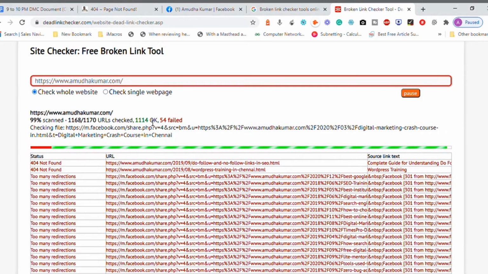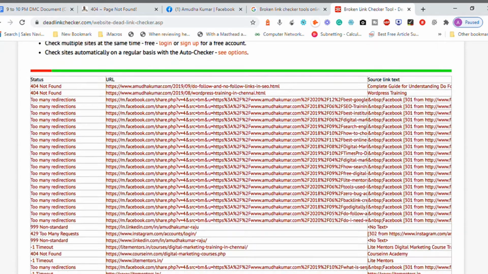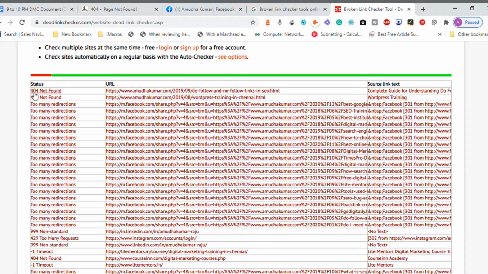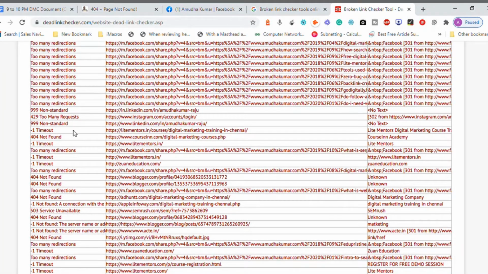54 now. 99 percent of the scanning is complete. Almost, oh, 100 percent is complete. Now look at this one. It says out of 1170 URLs available inside the website amudakumar.com, two links have status 404, and there are other links with 301 redirection, but they are multiple redirection. They are redirecting again and again. Too many redirections, and there is something called 999, which is non-standard, and one is timeout, which means the link kept loading but it was not working.